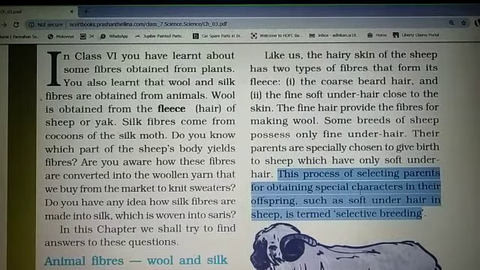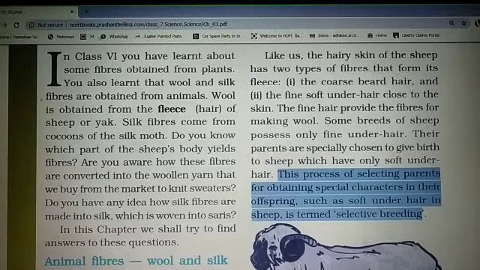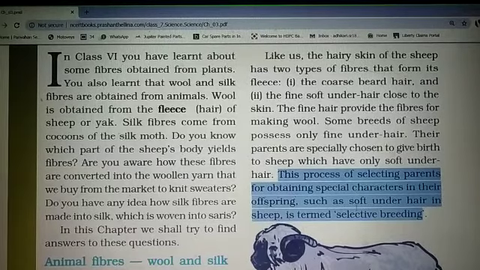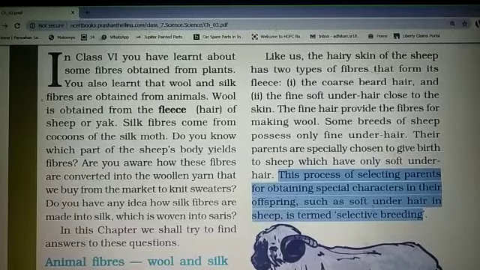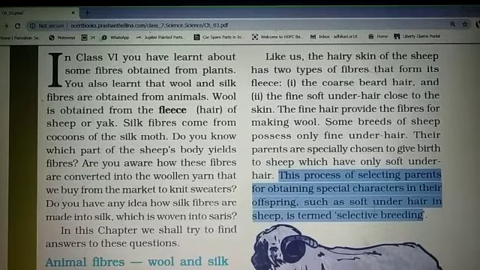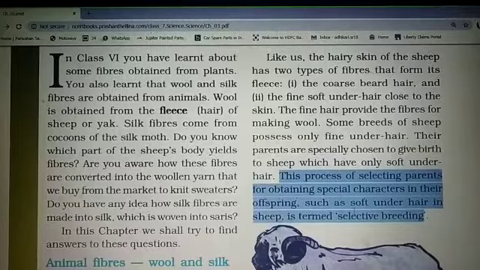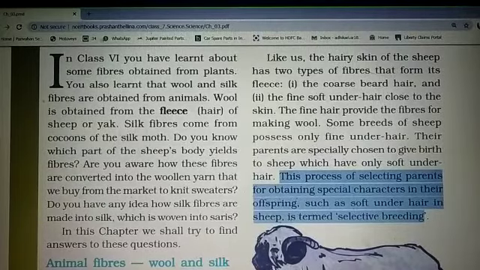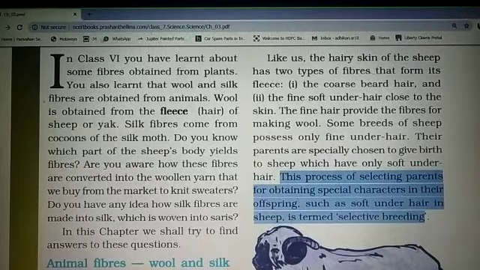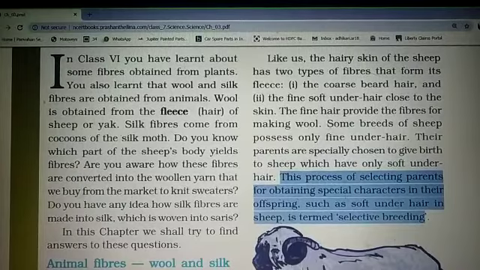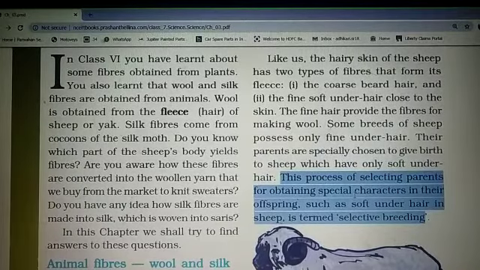So, in this chapter we read that to get only soft hair sheep, we select the parents which have only soft underhair. So, what is selective breeding? The process of selecting parents for obtaining special characters in their child.